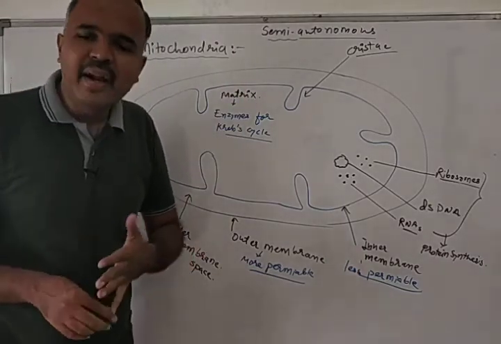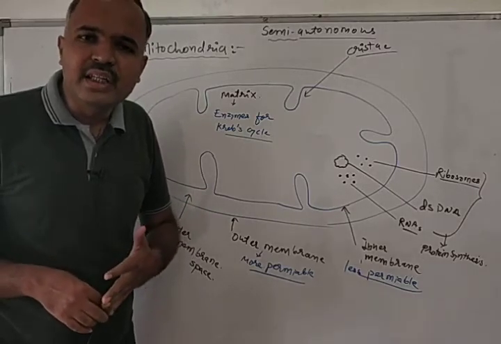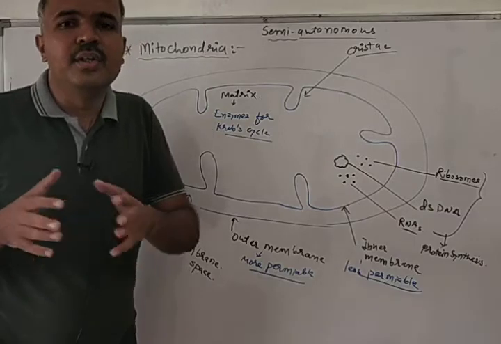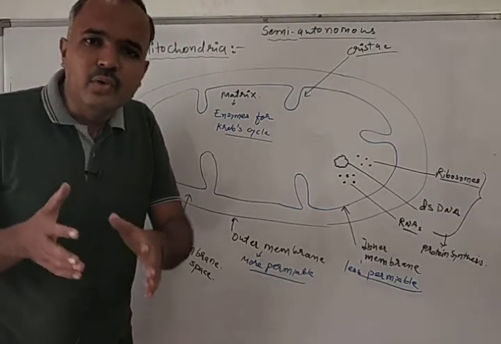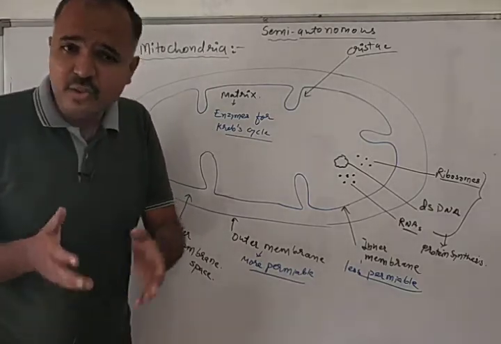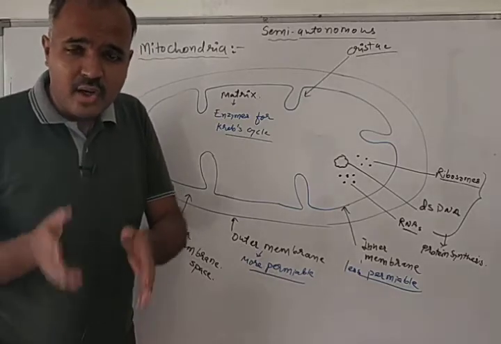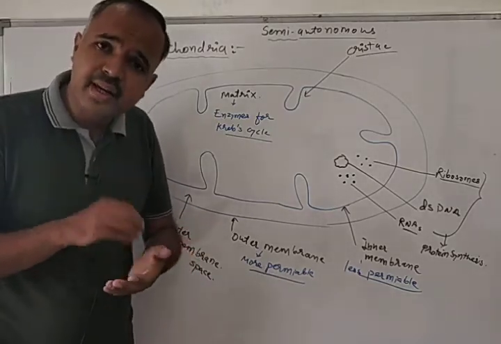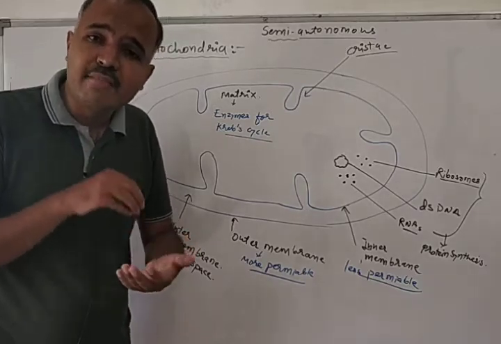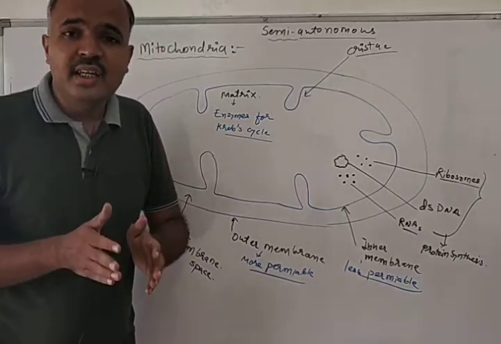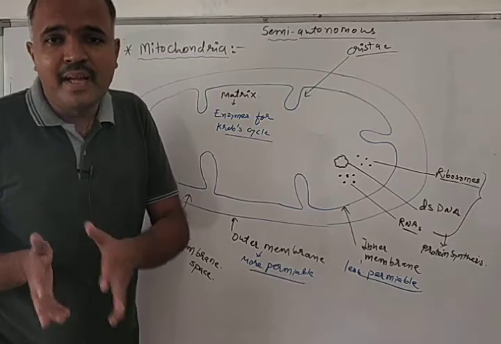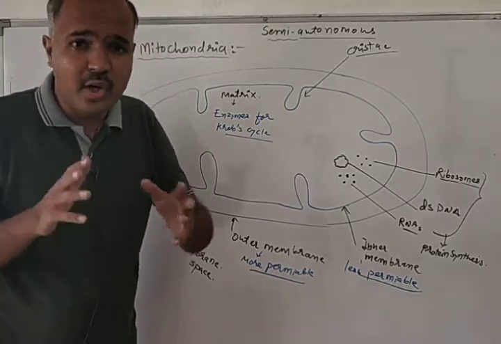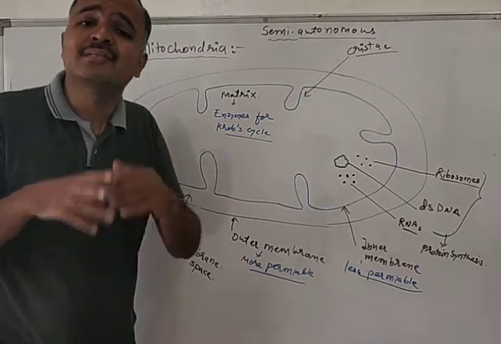See, you are dependent on your family for money and food, and the rest of the things you can do on your own, like your studies. You can study by yourself. You are not dependent on your family for your studies, but you are dependent on your family for food and money. So partially you are independent and partially you are dependent. So we can say that you are semi-autonomous. You are not completely autonomous.